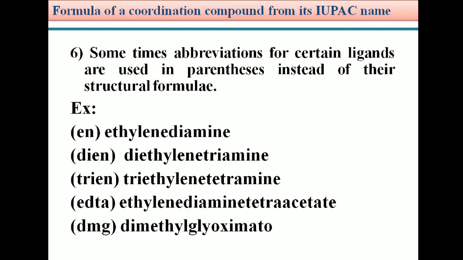So students, for certain ligands, we can use abbreviations irrespective of their structural formula. Based on these 6 rules, we can write the formula of a given coordination compound from its IUPAC name. Let us see some examples so that we can easily understand these rules.